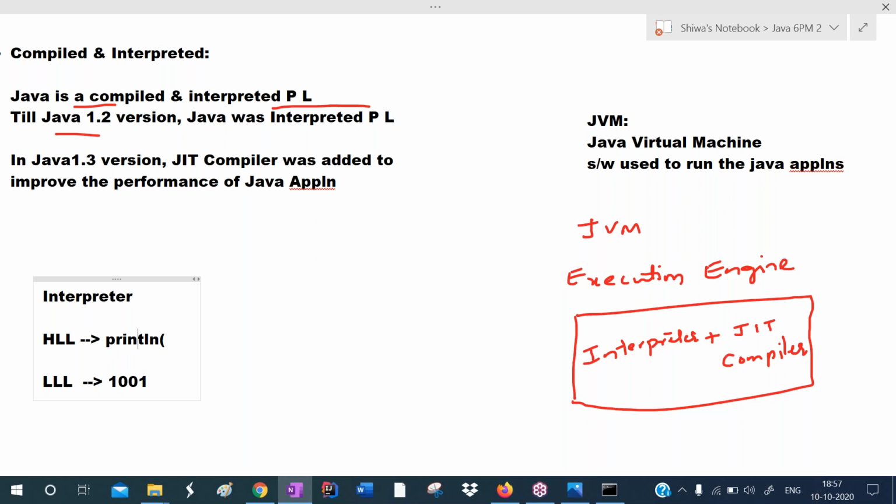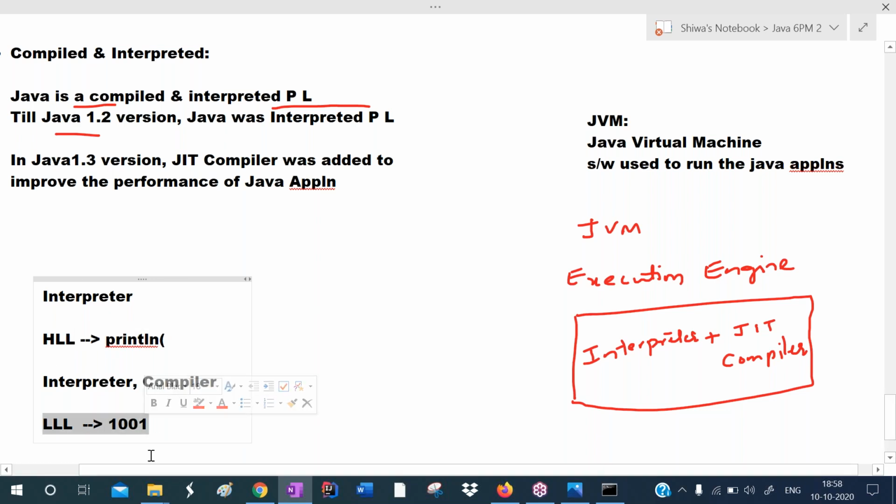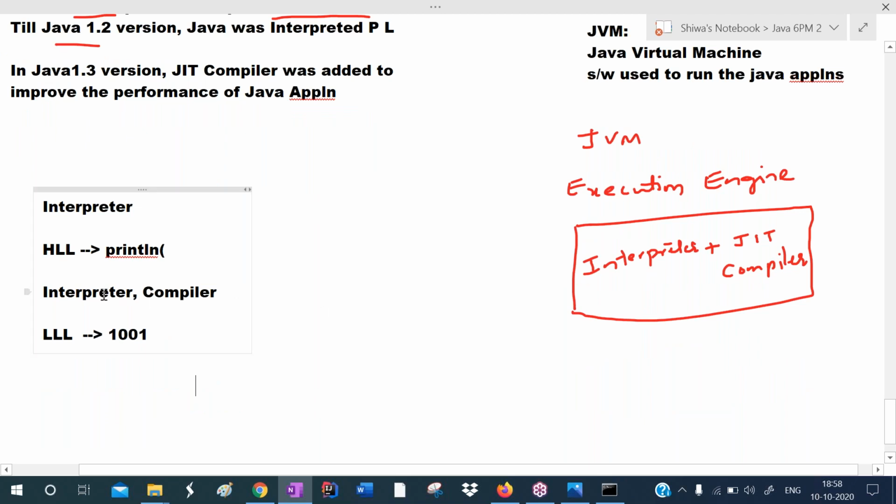So our language is high level language, computer language is low level language, so the computer cannot understand our language. That's why we are using translators. Compiler and interpreter both are translators. They translate high level code to the low level code. Sometimes the interpreter works faster, sometimes the compiler works faster.